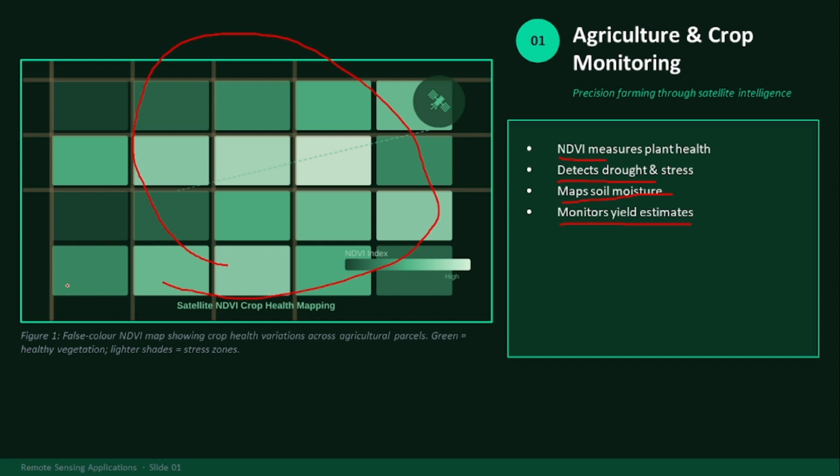If you can see here the green patch, it means that it's healthy vegetation. If you see the stress zones, lighter shades, these are the stress zones. It means the dark green is showing the vegetation is healthy, and the lighter zones are showing stressed vegetation. It means the vegetation is not good at the lighter pixels.